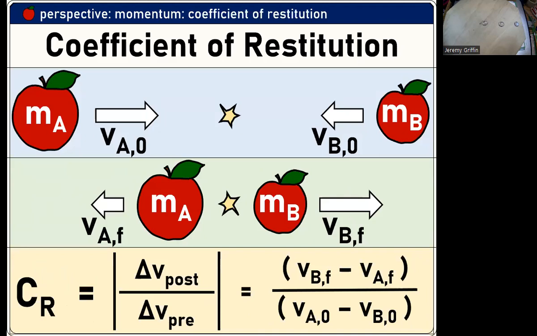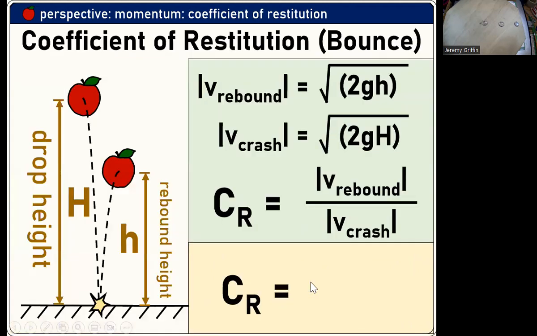How bouncy is something? The physics term for that is called coefficient of restitution. It's the ratio of the post-collision to pre-collision difference in velocities of two objects. Now, for bouncing a ball off the floor, and this is the lab version of it, which you guys did, you can figure out what those are based on the drop height and the rebound height. Oh, look at this, square root of 2gh. For each one of those, take that ratio, and then you can get the coefficient of restitution that way, like the square root of the ratio of the heights.